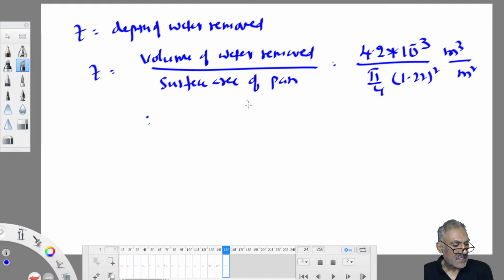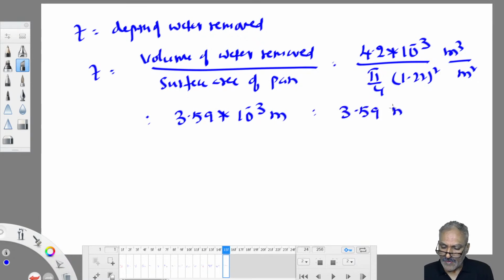So I got 0.00359, that is 3.59 into 10 power minus 3. What is the unit? Meters. That means how many mm? Multiply with 1000, meters converted into mm. So it is 3.59 mm.